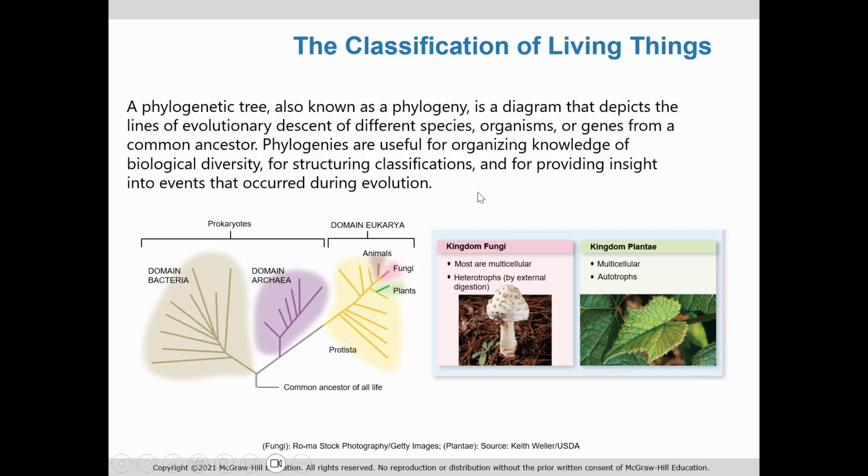Trees like this, and there are all sorts of trees that are created in different ways, but they're useful for organizing biological diversity, classifying organisms, and providing insight into the events that occurred during evolution. So every time you see a node, that is a common ancestor.